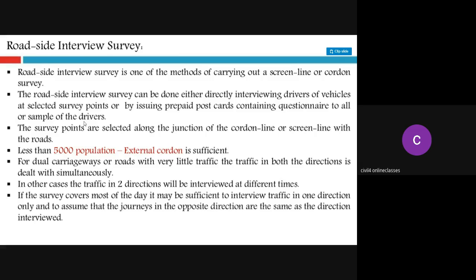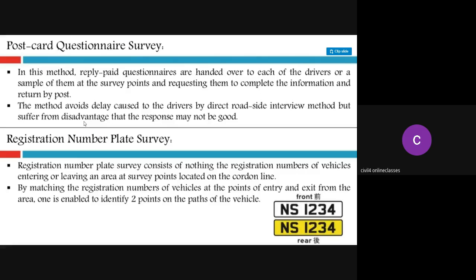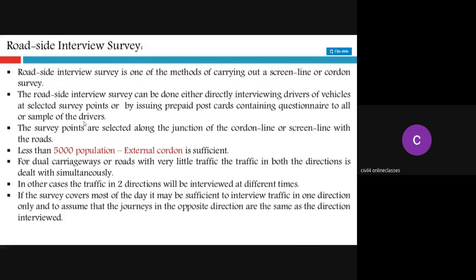So in that interview, what are the details you need to collect? From where he is coming, what is the origin of his trip, what is the purpose of his trip, where he is going, what is the destination of his trip, at what speed he is going, what is the mode of transport he is using. So everything you need to ask, and you can do the interview in both directions at different times.